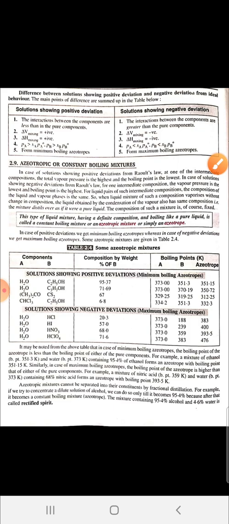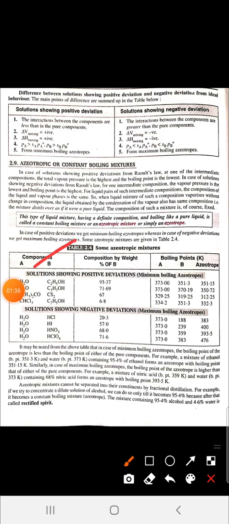You can see the examples here. When there is a combination of water and ethanol, you can see the composition by weight of B, that is ethanol, is 95.37. The boiling point of A, that is water, is 373, and the boiling point of ethanol, C2H5OH, is 351.3. The azeotrope made by both of them has boiling point 351.15. These are examples of positive deviations.